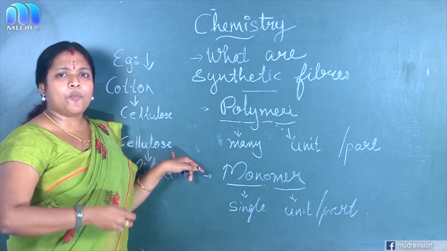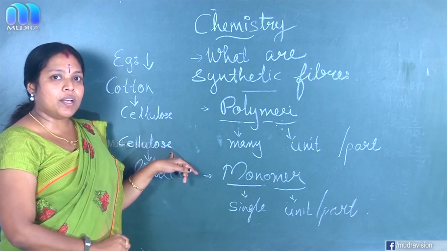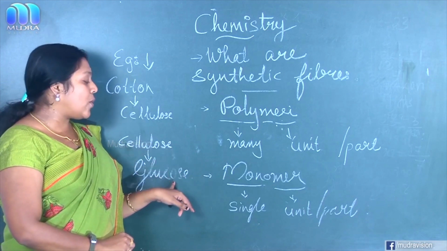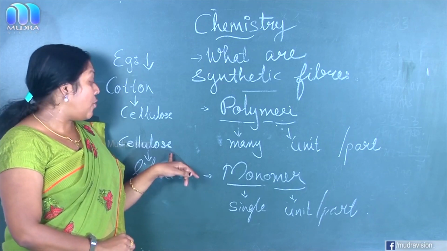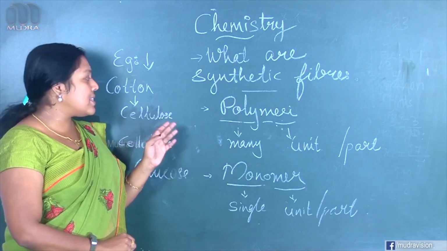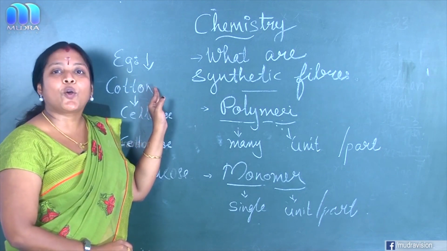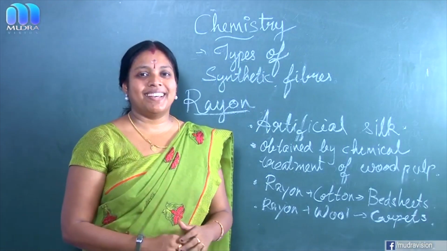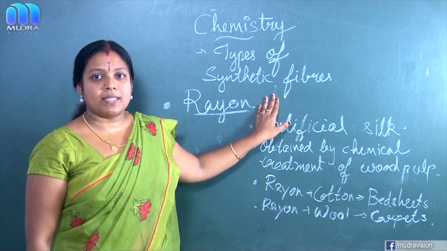Cellulose is another type of polymer, and it is made from a monomer unit. So many monomer units, and each monomer unit we can call glucose. The glucose units are grouped together to form cellulose, whereas so many cellulose are grouped together to form a polymer called cotton. Clear? Okay. Our next topic is types of synthetic fibers.